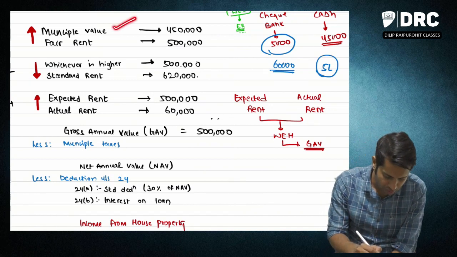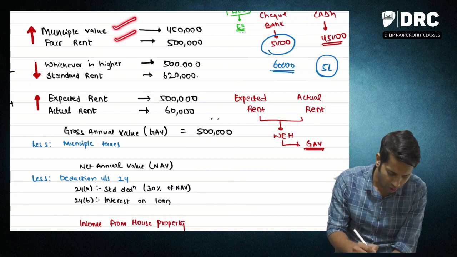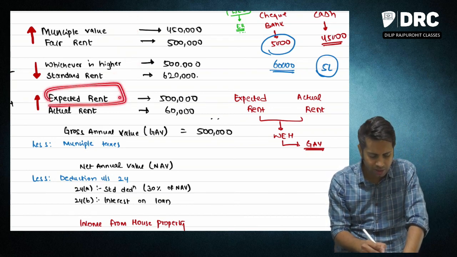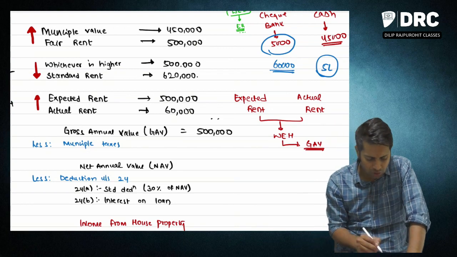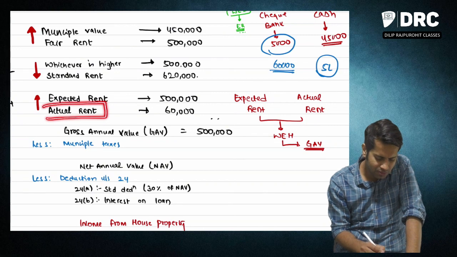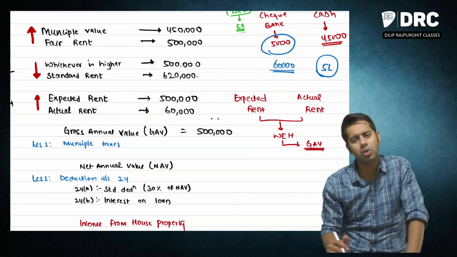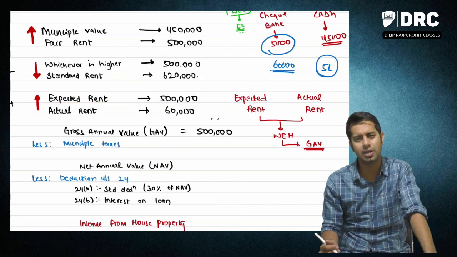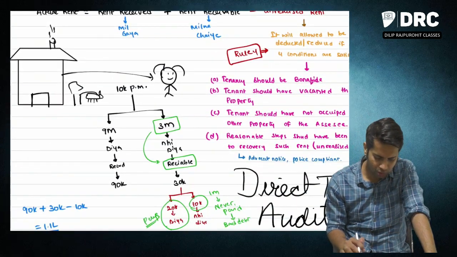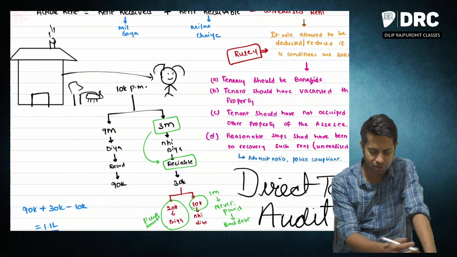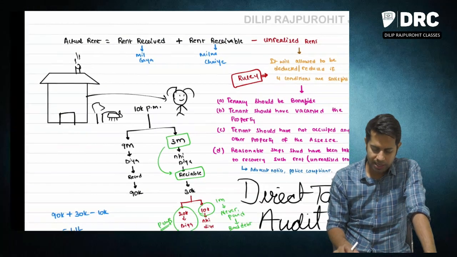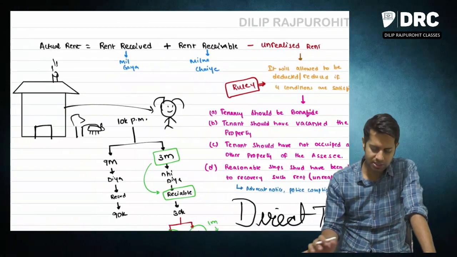Sir, you told us what municipal taxes means, what fair rent means, what standard rent means, and how expected rent is arrived at. Sir, can you please tell us what you mean by actual rent? What is the meaning of actual rent? Actual rent, very beautiful and very important definition. The meaning of actual rent is very important to understand income from house property.